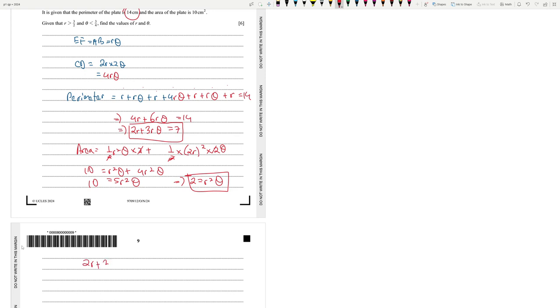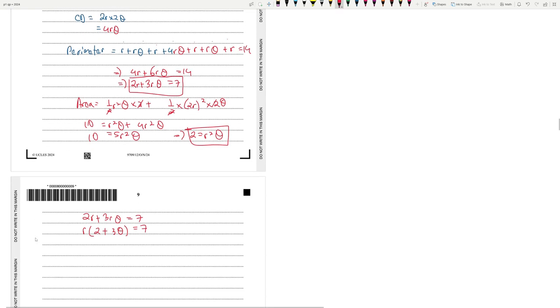So 2R plus 3R theta is equal to 7. So we can actually take R common. R(2 plus 3 theta) is equal to 7. Okay, so R is basically 7 by (2 plus 3 theta). And on this side, 2 is equal to R square, which is 7 divided by (2 plus 3 theta) whole square into theta.